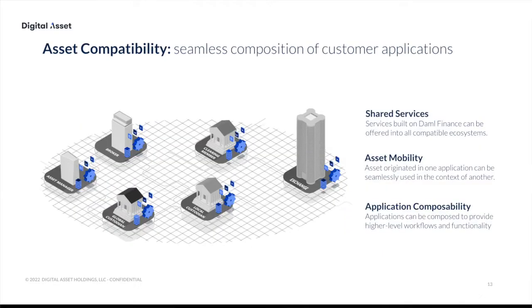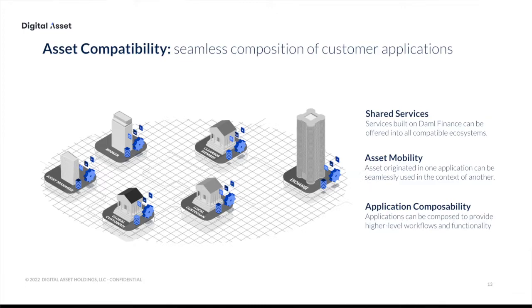The point of asset composability is a very important one. Digital Asset is creating a global economic network, and eventually we will want to bring all our customers into that network and have them interact. So with that in mind, that implies that there is some way of exchanging and interacting with assets. The applications that our customers build are inherently composable and compatible with each other. An example of that is if a company would decide to, for example, create a price risk service on top of Daml Finance, they would immediately be able to offer that to all customers that built on top of the library. The other aspect here is asset mobility.